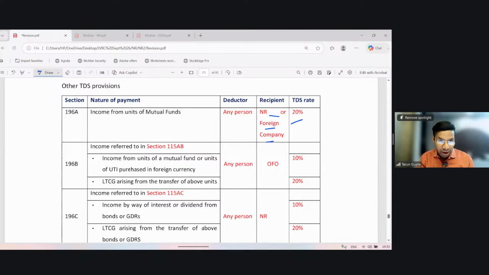Okay. 196B is applicable in respect of section 115AB, the OFO. The income referred to in section 115AB: the taxability of income is governed by section 115AB and TDS is given under section 196B. Right. So for income from units of mutual fund or units of UTI purchased in foreign currency, or income arising from transfer of such units, tax shall be deducted on the amount to be paid to the OFO, because 115AB is applicable only to the OFO, as we know. The tax shall be deducted at 10% in case of income from units, and if there is a long-term capital gain, the tax shall be deducted at 2%.